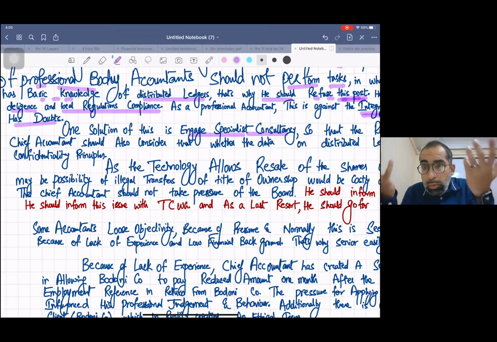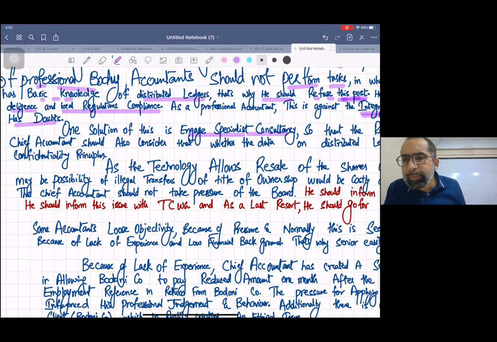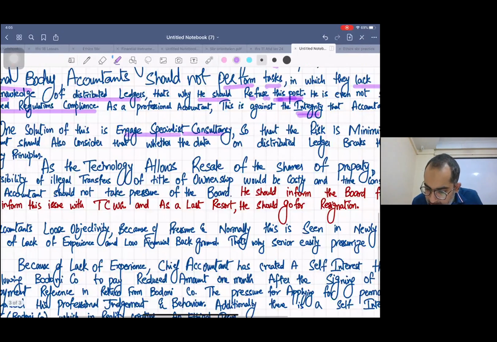They don't know all the technicalities of oil, so definitely they have to hire a specialist, right? Okay, so it's better, if you can't do certain things, you hire a specialist and take consultancy. Now, one solution of this is to engage a specialist consultancy, so that the risk is minimized.